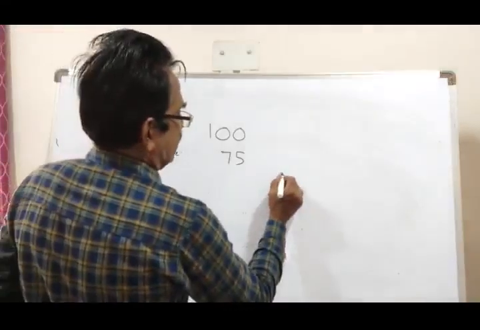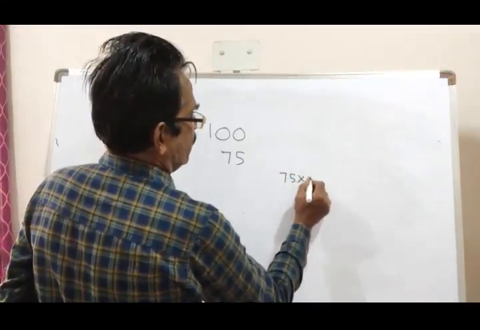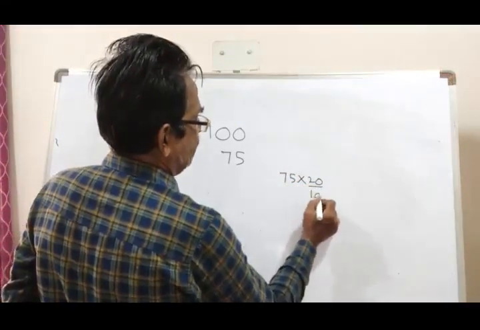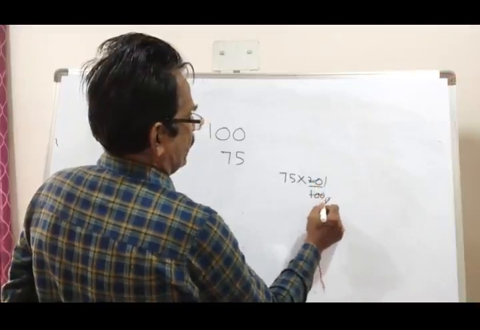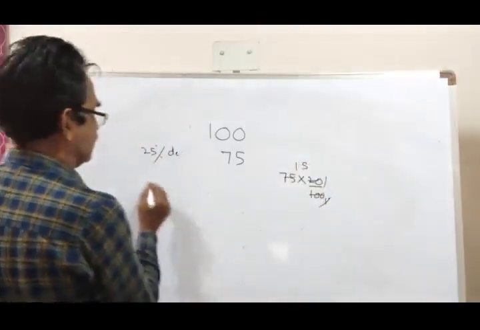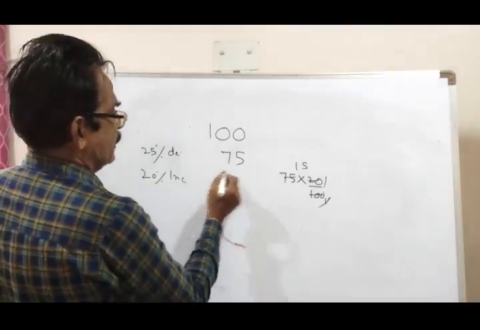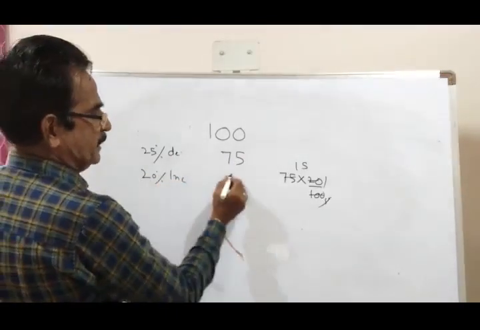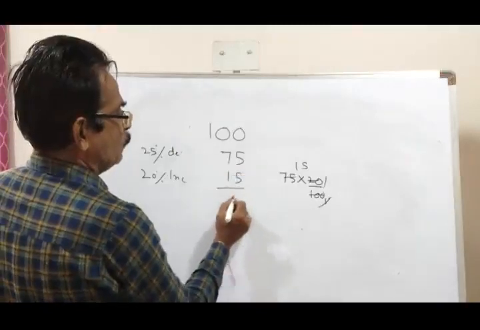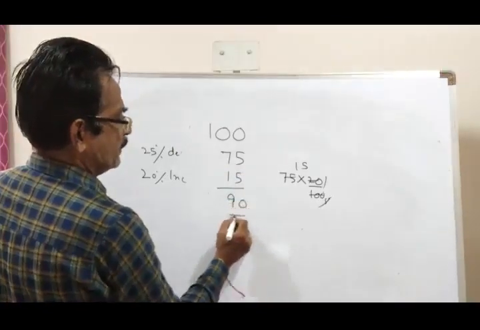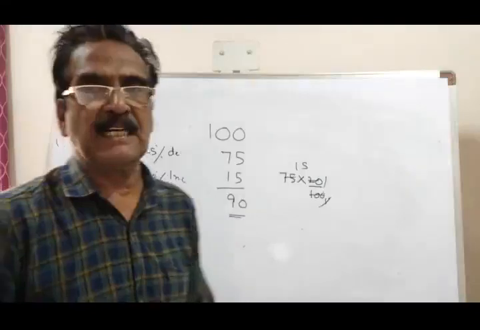So 75 into 20%, 15 rupees increased. Now the price of the book is 90 rupees.